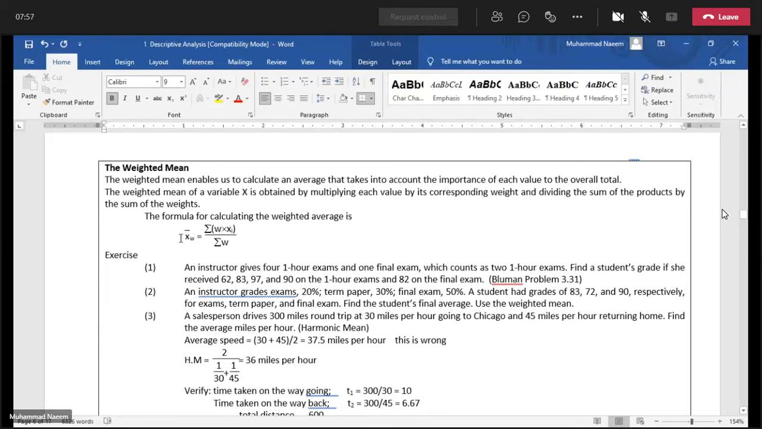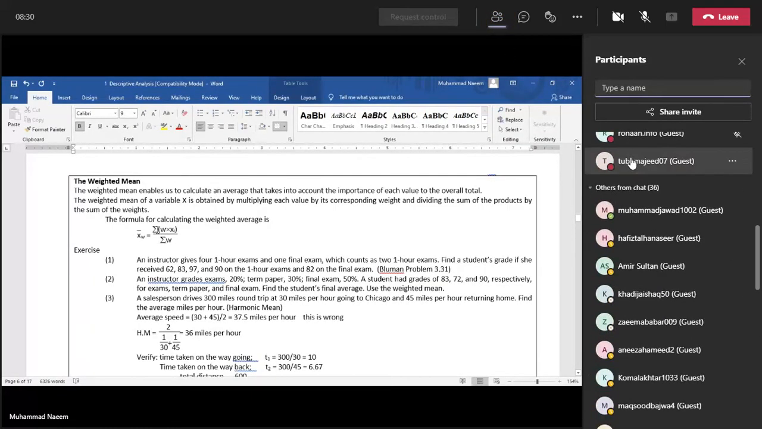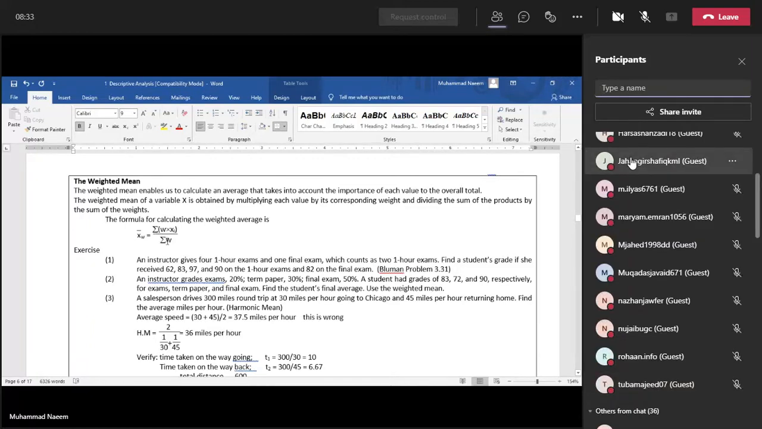Weighted mean is an average measure in which we assign certain weightage to each value on the basis of certain priority or something like a preference. Then we multiply each value with the corresponding weightage, sum up, and divide by total weightage.